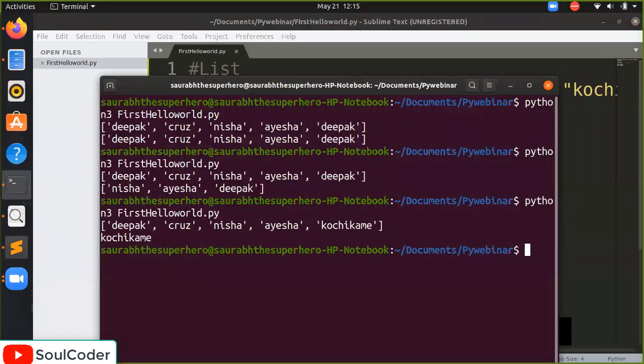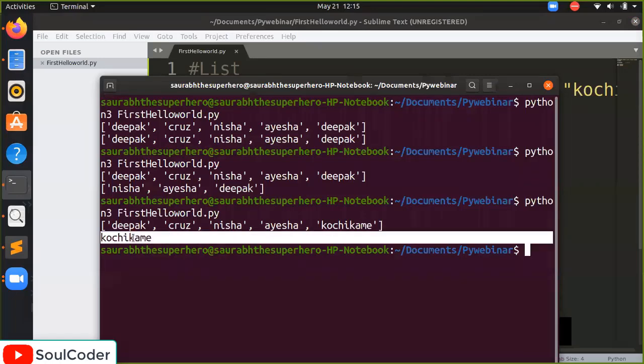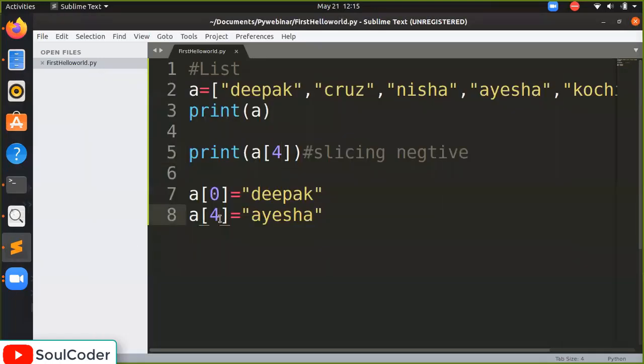Okay, AF4 is Kochi Kame. From 0, 1, 2, 3, 4, AF4 is Kochi Kame. But there's another thing happening in Python. You can start from a negative point.